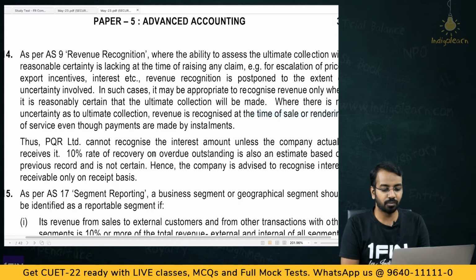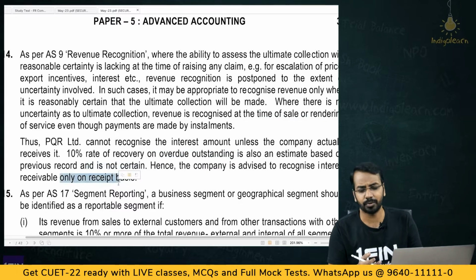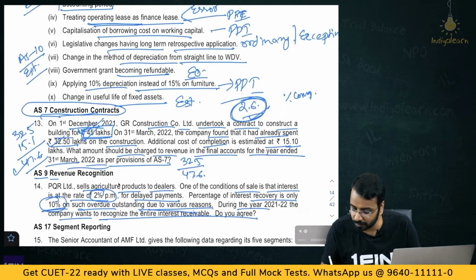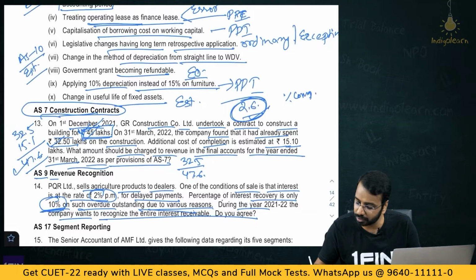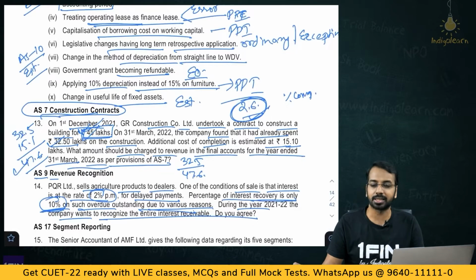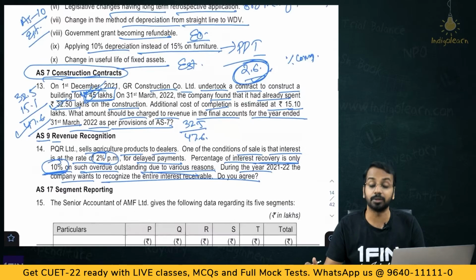10% rate of recovery on overdue amount is also an estimate based on previous record and hence is not certain. Hence, the company is advised to recognize interest only on receipt basis as a matter of prudence. But if they want, at the most what they can do is recognize 10%, to the extent they have been able to collect. But generally, looking at the overall situation, 10% is only a small amount, hence they can defer or they should defer.